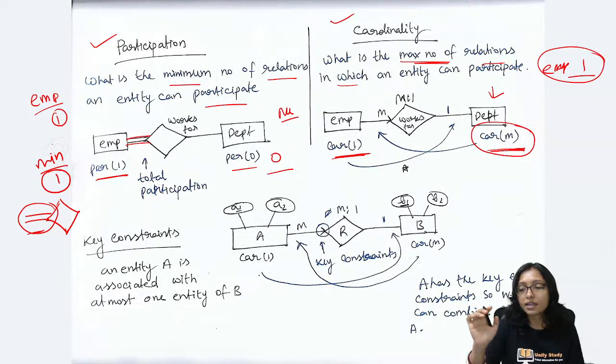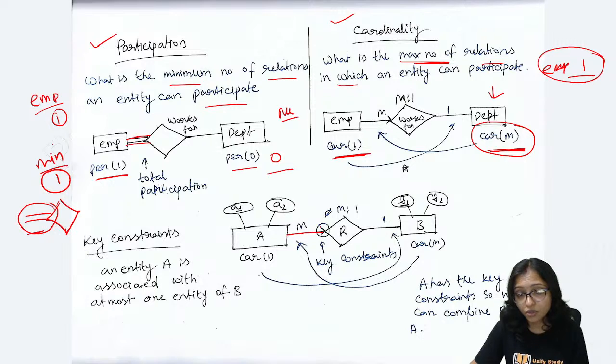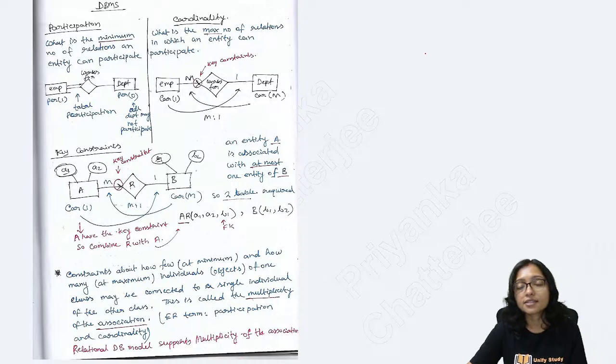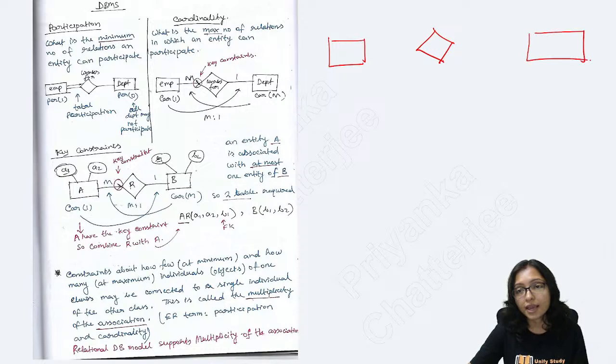And here you can go for the key constraint. You can see the key constraint here. The key constraint means here the cardinality is 1. Whenever you are drawing any relationship, be careful. Here is the employee and here is the department.